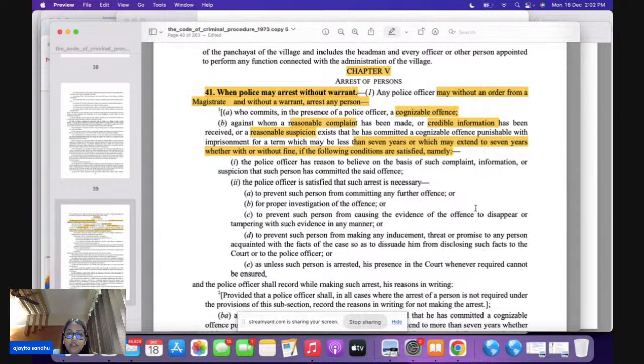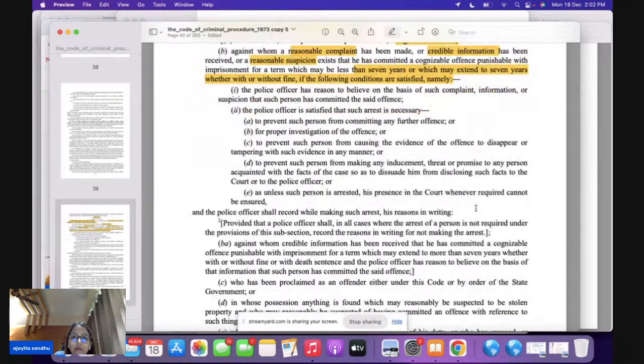So in section 41, the most important point that we understand here is: when can the police officer arrest without a warrant? It is, may, without an order. This is without a warrant also, without an order also. If in the presence of the police officer you have committed a cognizable offense, or RCR has been received. Now, if you look at clause 2 of section B, it is dealing with certain pointers. These pointers are also very important. I'm going to quickly read it for all of you.